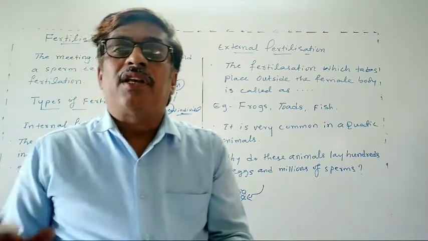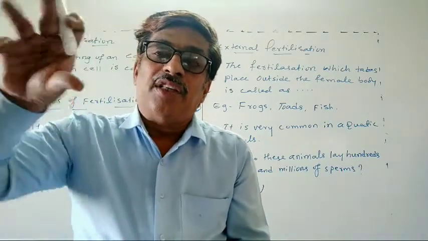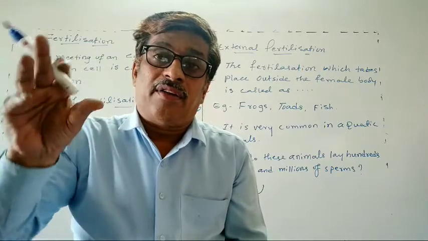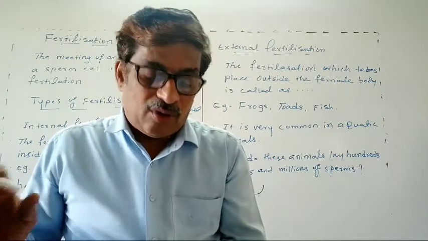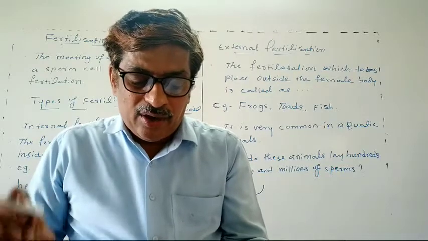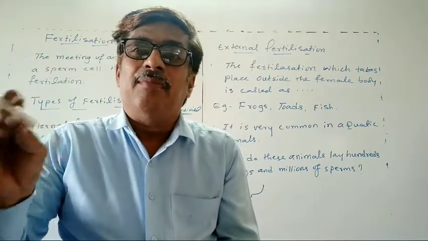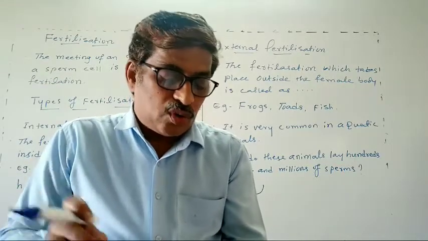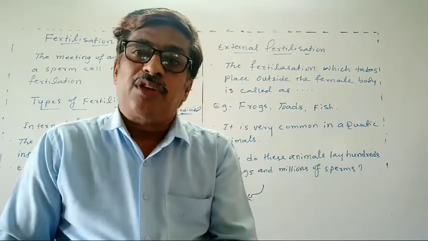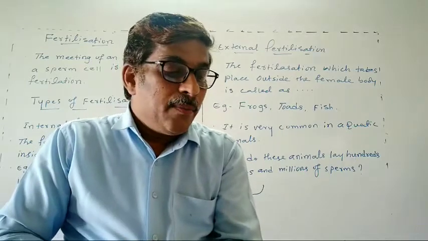How do you see an eggshell? See the hen's eggshell: that is a very hard layer. But here, these eggs are not covered by a shell, and are held together by a layer of jelly. Jelly means a fluid-like structure, which also protects these eggs.